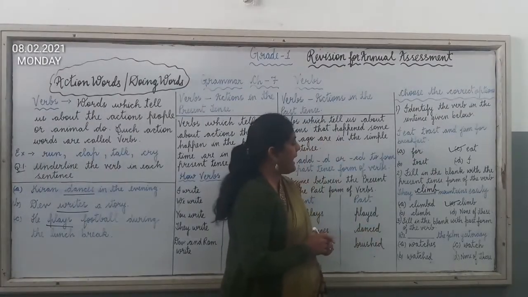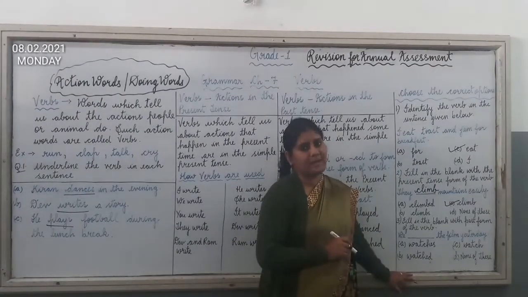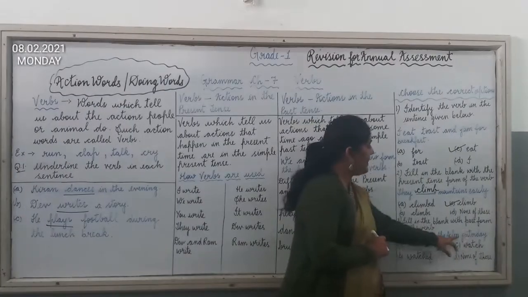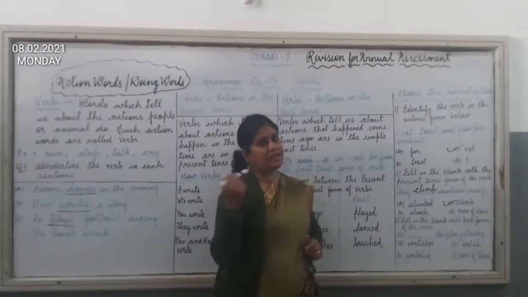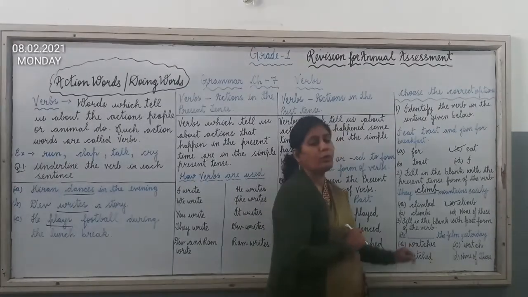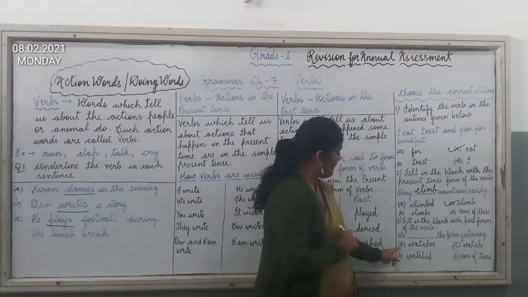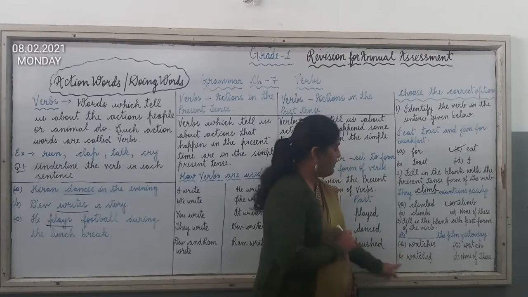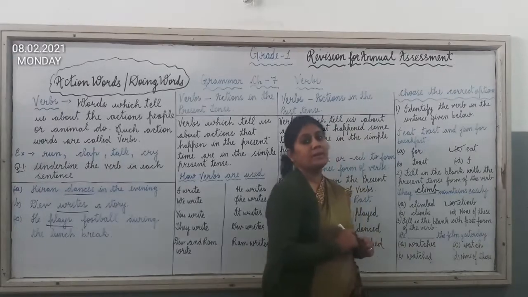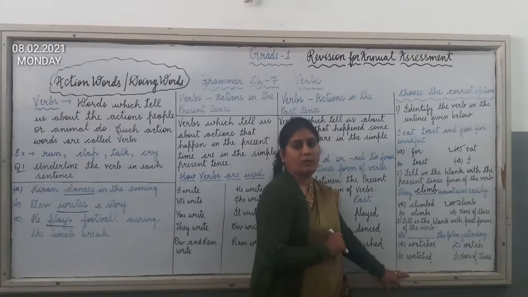Third is fill in the blank with the past tense form of the verb. Here in this sentence you have to use the past tense form of the verb. So let's read the sentence: We dash the film yesterday. Yesterday means the day which has already gone, a day before today. So you have to use the past tense form of the verb here. The options given are A, watches, B, watched, C, watch, and D, none of these. You have to choose the correct past tense form of the verb.